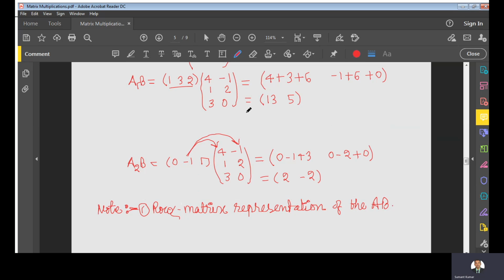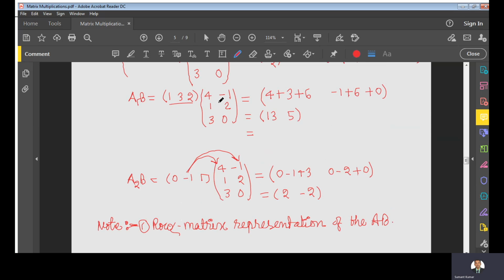If you take the linear combination of all rows of matrix B, that is alpha 1 times 4, minus 1, plus alpha 2 times 1, 2, and plus alpha 3 times 3, 0.